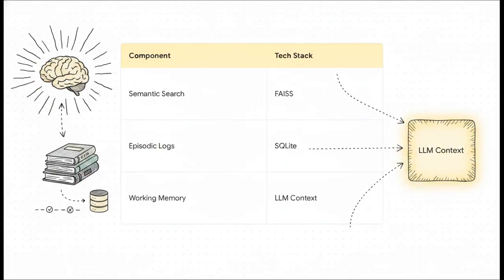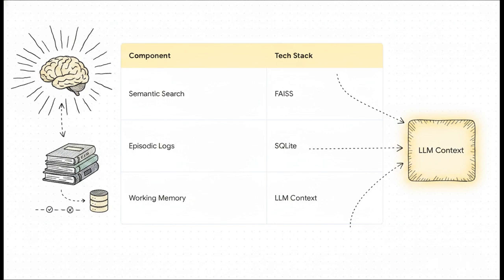And the best part? You don't need some wildly expensive, proprietary black box to pull this off. We can map these memory functions directly to a rock-solid open-source tech stack. For semantic search, we use FAISS. It gives us blazing fast sublinear time retrieval for our dense vector embeddings. That's our long-term conceptual memory. For episodic logs, we use something as battle-tested and straightforward as SQLite. It handles the relational event logging so the agent knows exactly what happened and when.